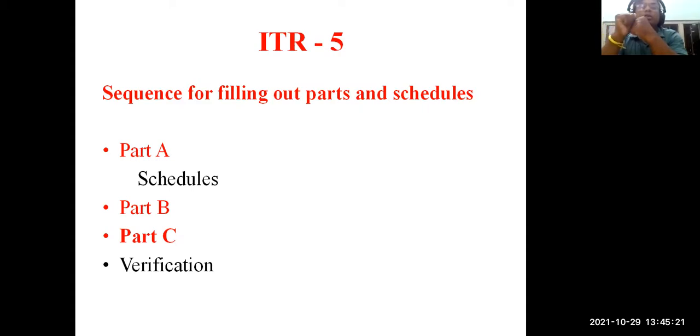And one more thing I want to mention: suppose in Part A you have filled up all schedules or part of the schedules, and then you don't have time, then please save it. And next time you sit, you start from the saved draft. Then you go to Part B and Part C, and then you have to verify. I'll show you what is in Part A, what is in Part B, what is in Part C, and how to verify. And after that, you have to submit. And in Part A, what are the schedules? All these things I'll be showing you.